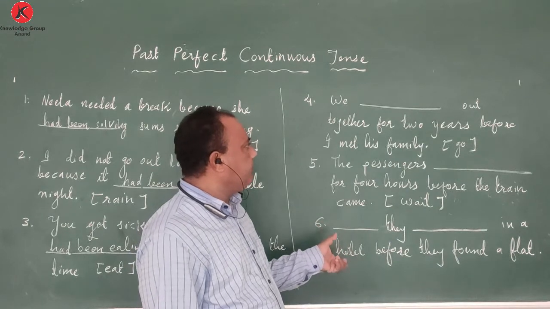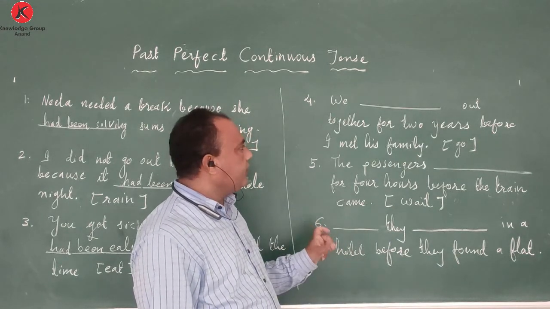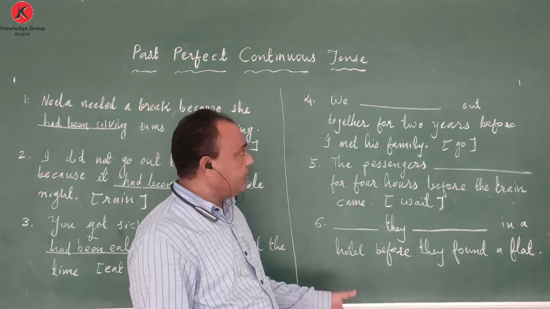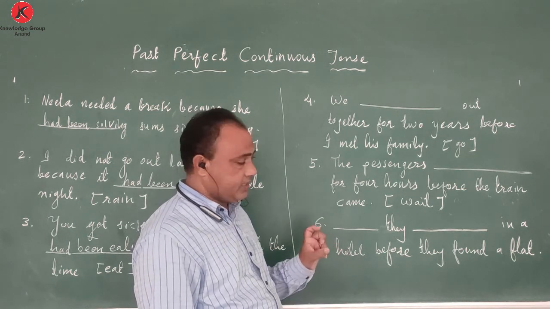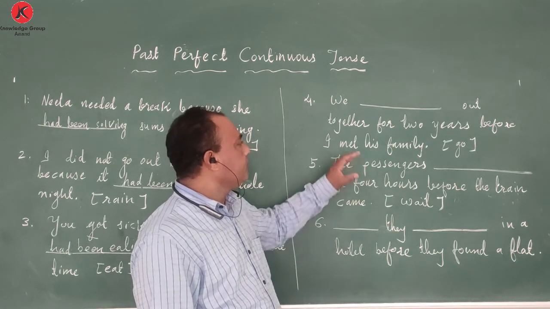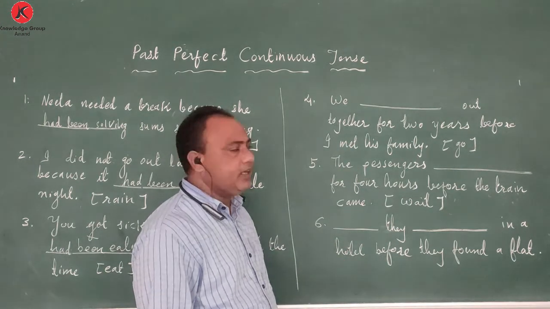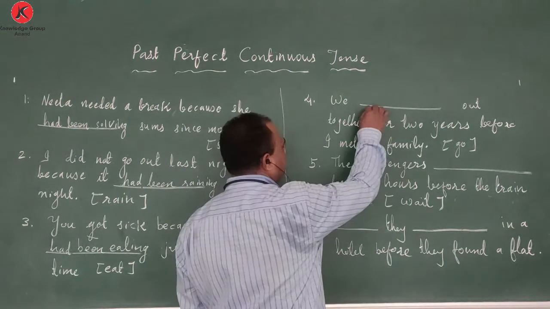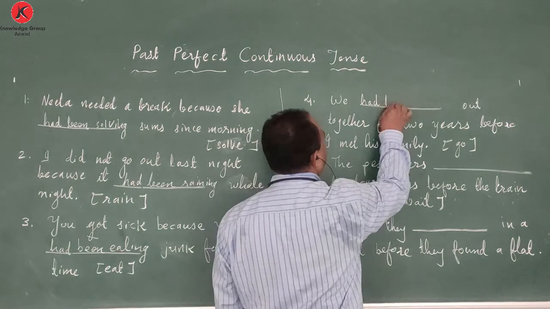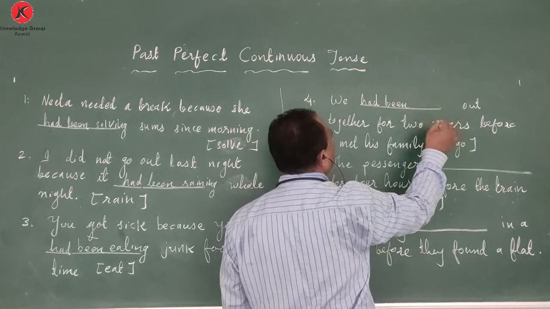These people were together for some period of time. Their togetherness would have lasted for some time, and then after that he made his family. So here we had been